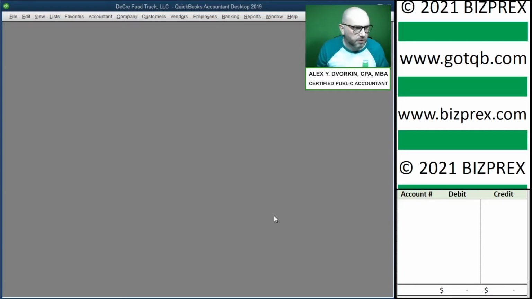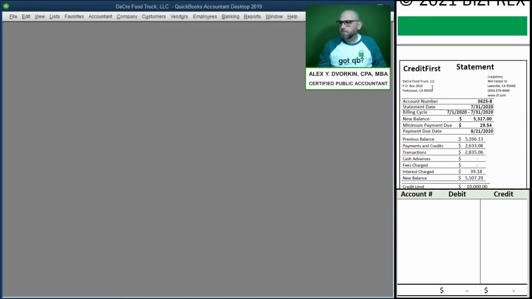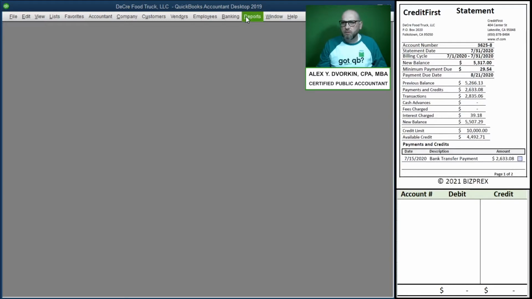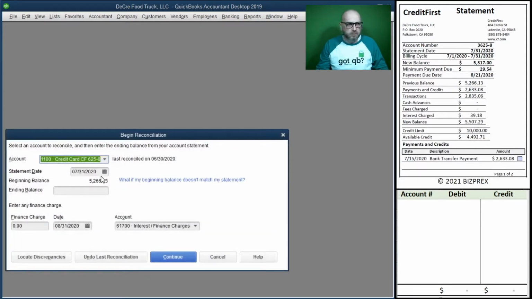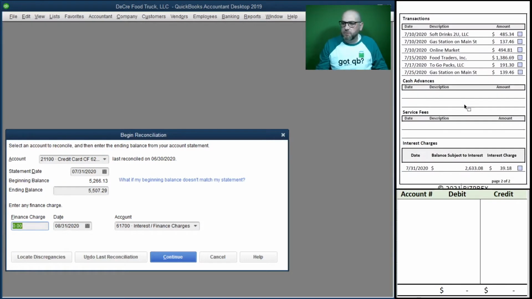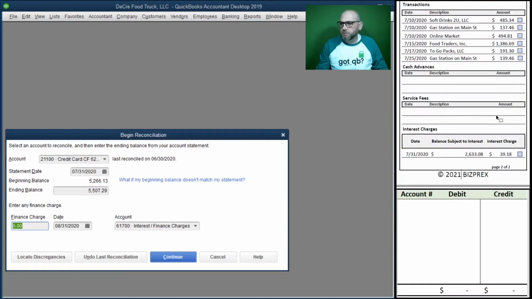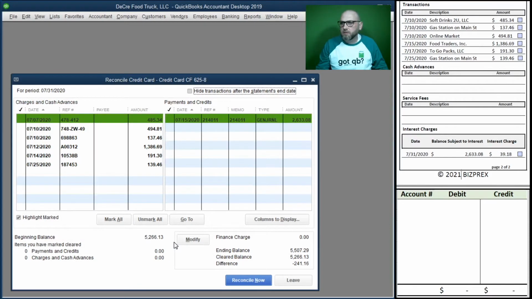Okay, let's go ahead and reconcile July. Start with our credit card, and make sure that's selected. 731 ending balance. Alright, we're not going to enter the finance charge here, even though we do have one, and the reason we're going to stick to doing it through general journal entries, right? So continue. Alright, let's go ahead and reconcile what we have, and then we'll post what we're missing.